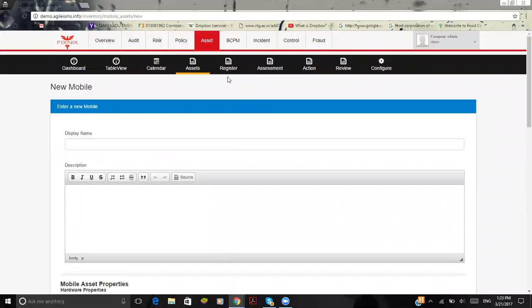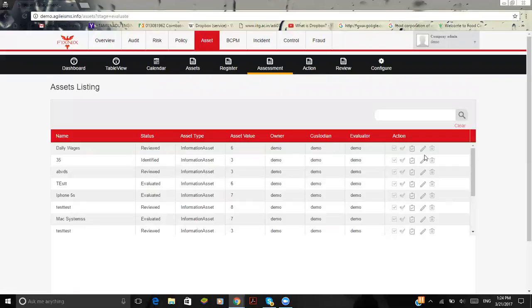For an instance, as I mentioned before, we have different functionalities for different modules. So here in this asset, I'm having the different functionalities as assessment, action, and review. At the first stage, I'm going to do the assessment. The assessment is happening based upon the frequencies, whether it's monthly, yearly, quarterly, or half yearly basis. And the custodian will provide the action for the particular incident that is happening, and the review on the same.